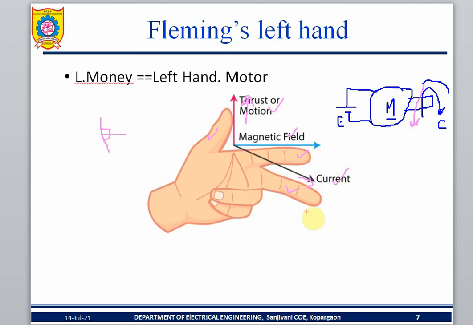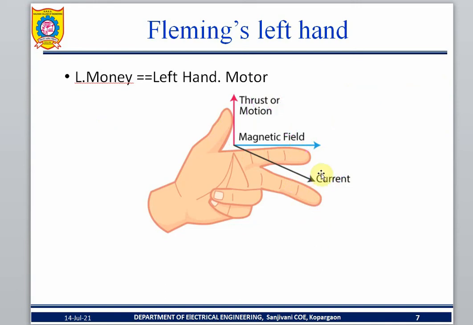The left hand rule teaches you how to change the direction of rotation of the motor. The right hand rule teaches you how to change the direction in the generator. So for a motor, what is the input you give? Electrical input. First, I give the electrical input to the motor.